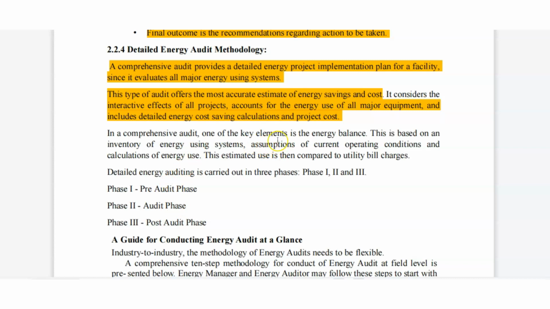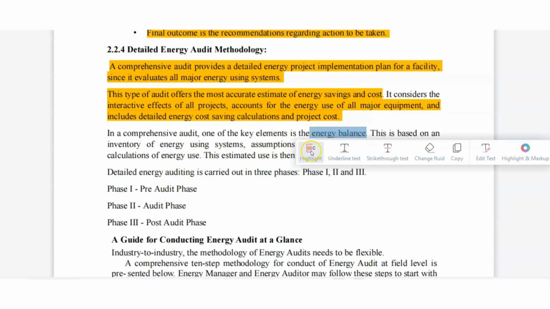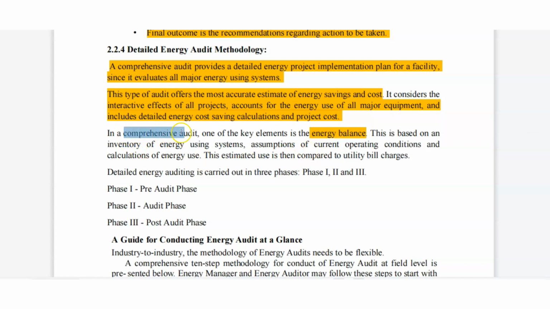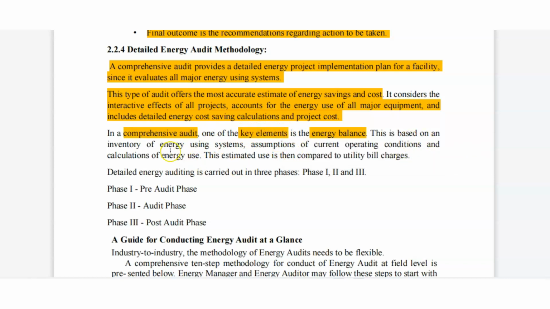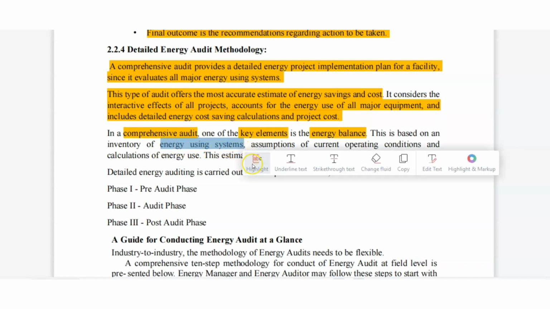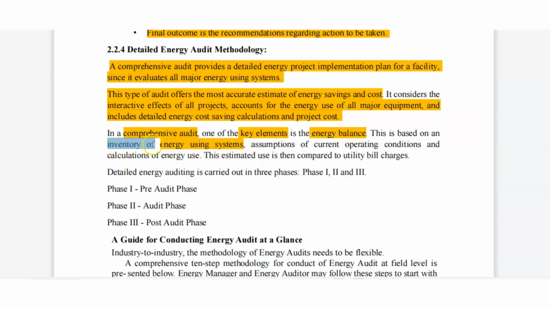In a comprehensive audit, one of the key elements is the energy balance. Here, the key element is energy balance. This is based on the inventory of energy using systems, assumption of current operating conditions, and calculation of energy use.